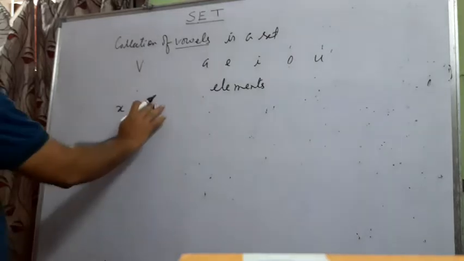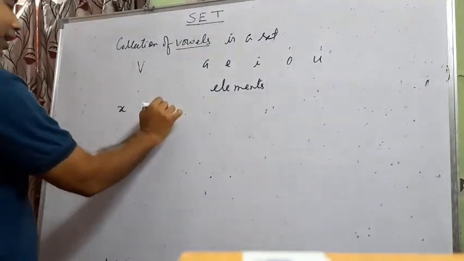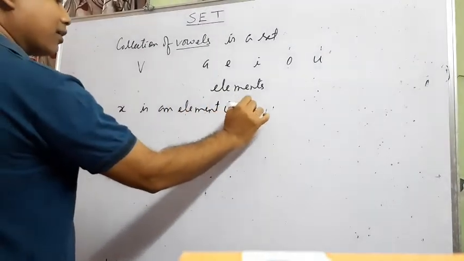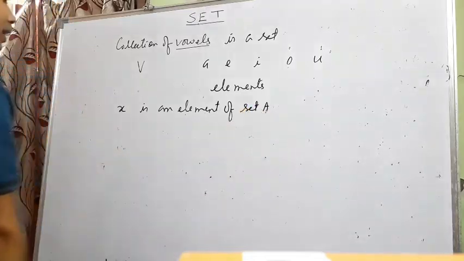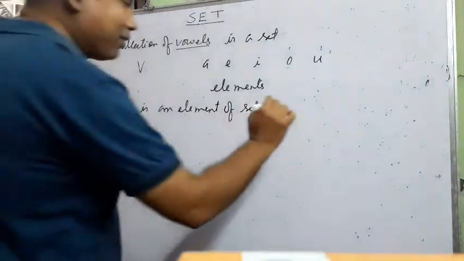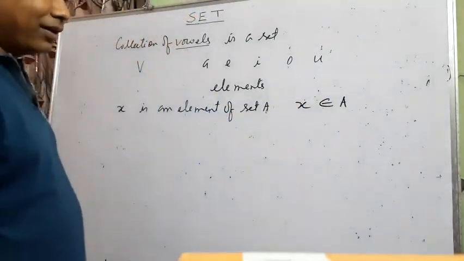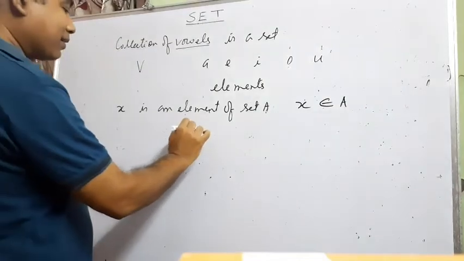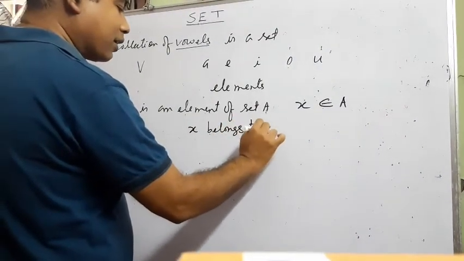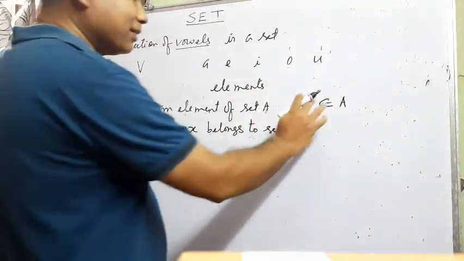Now the statement that x is an element of set A is symbolically written as x, which is read as x belongs to set A.